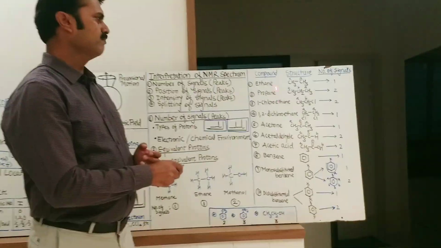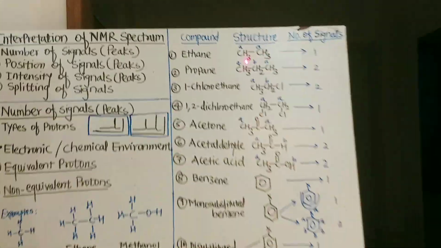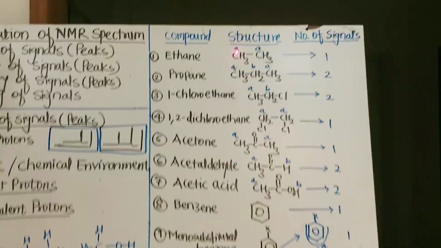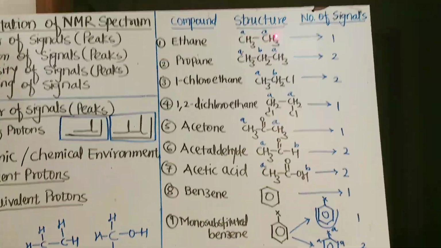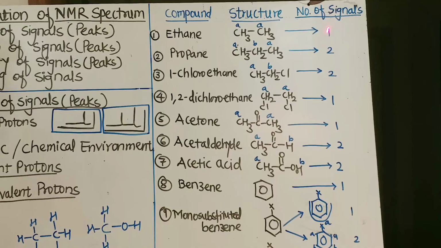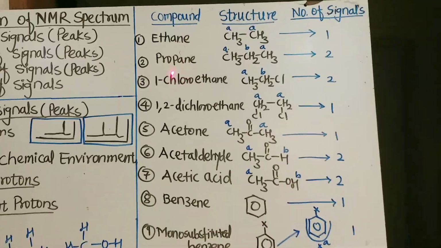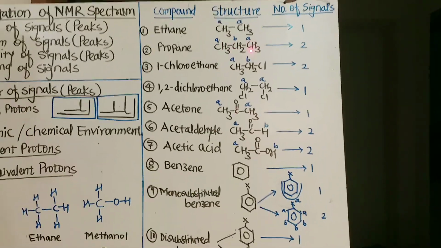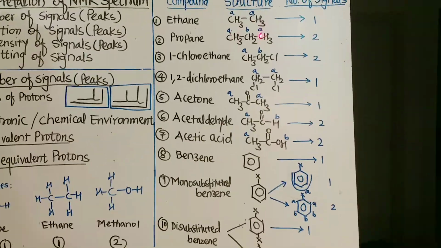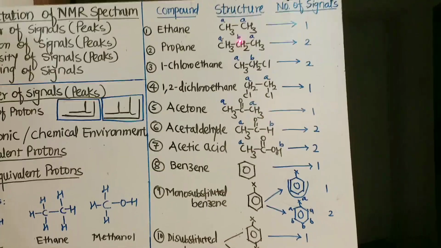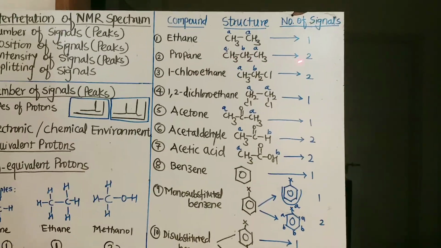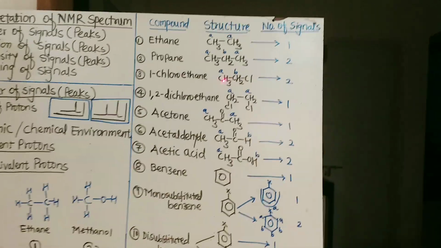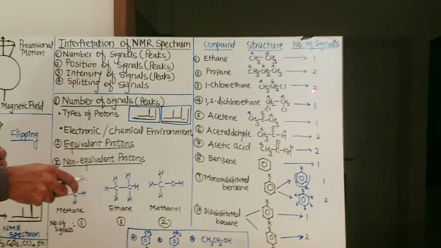So these are some more examples. Ethane: the structural formula of ethane is CH3CH3. In this there is only one type of proton, so it will give one NMR signal. Propane: in propane, terminal protons are equal, A A, and middle protons are different. Hence propane will give two types of signal. 1-chloroethane: there are two types of proton, A and B, so it will give two signals.